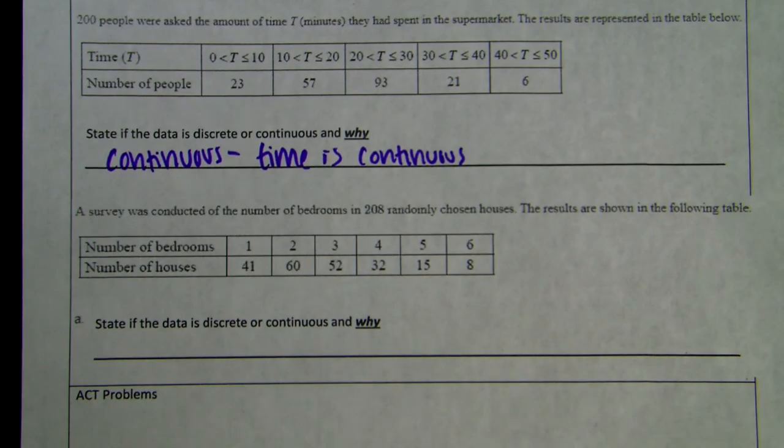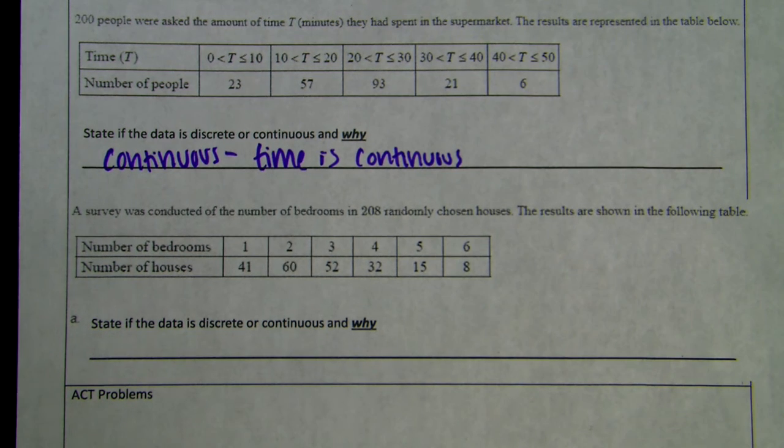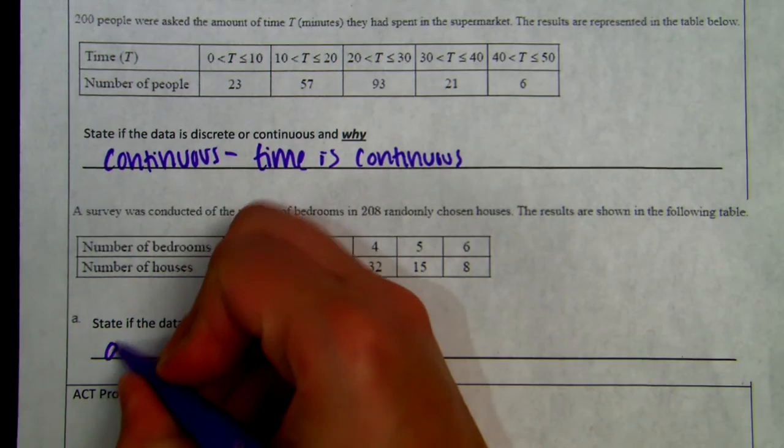A survey was conducted of the number of bedrooms in 208 randomly chosen houses. The results are shown here. We have number of bedrooms, number of houses. State if the data is discrete or continuous and why. This is a case where it's actually pretty clear cut, which is nice. This data is going to be discrete